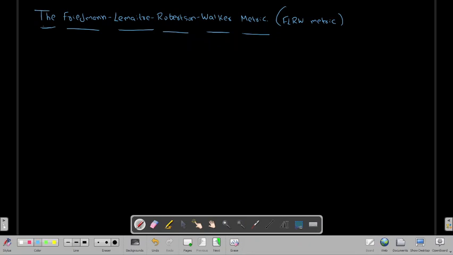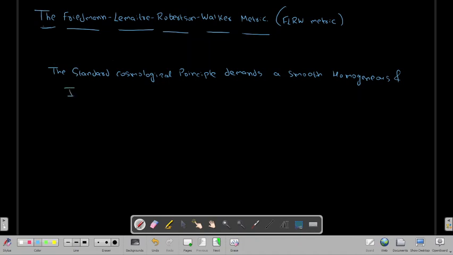So first of all, as we know, the standard cosmological principle demands a smooth, homogeneous and isotropic universe.